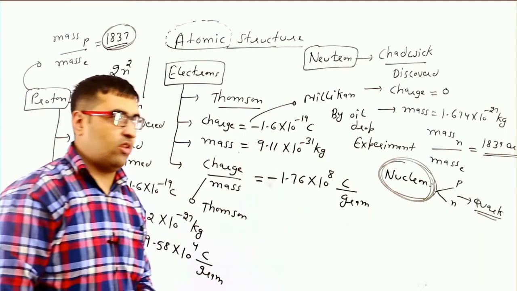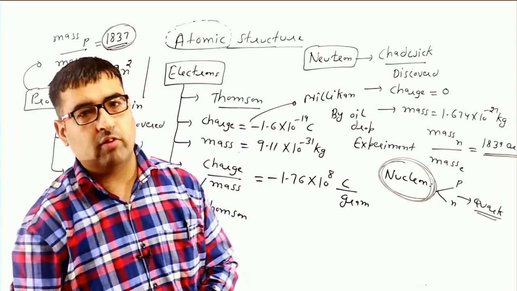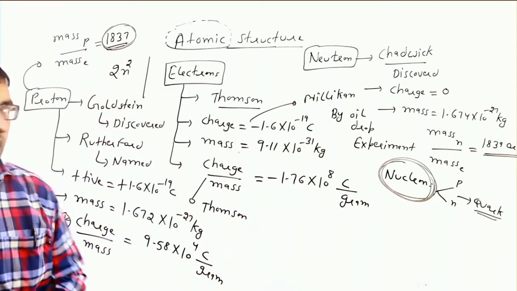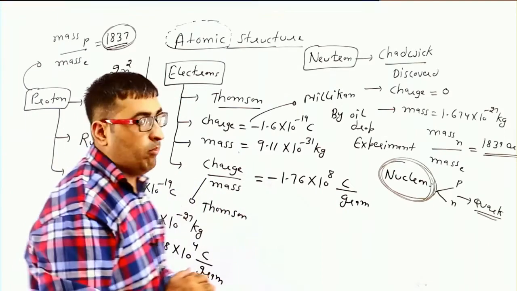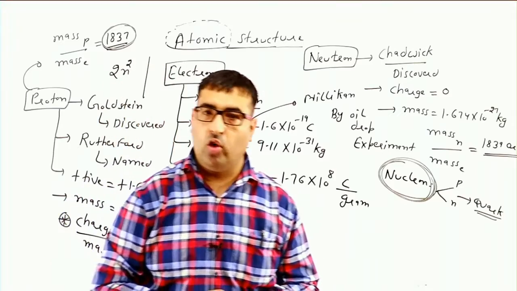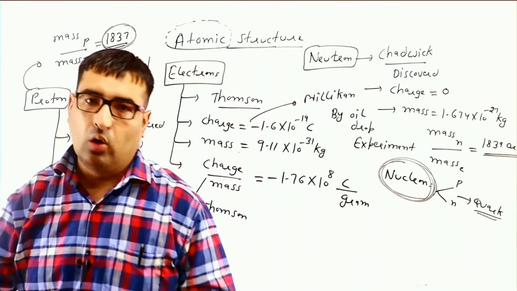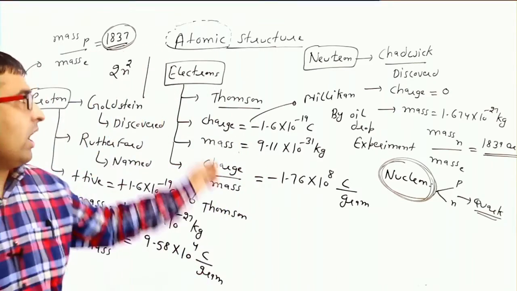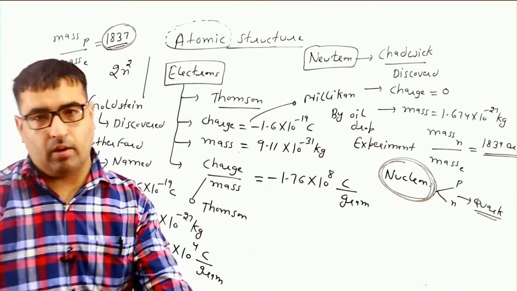Now we will discuss the atomic theory which was given by Dalton, and these are the main basic points given by Dalton to explain further about the atom and its structure.